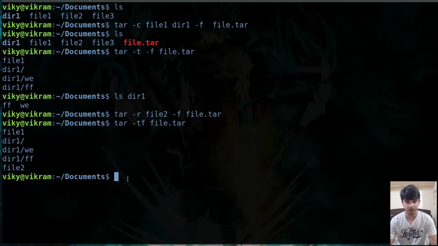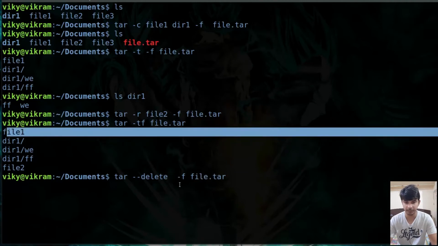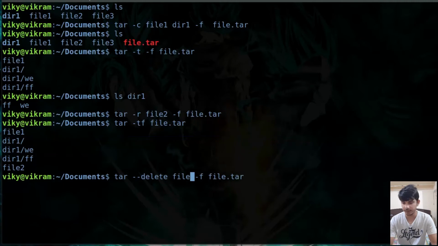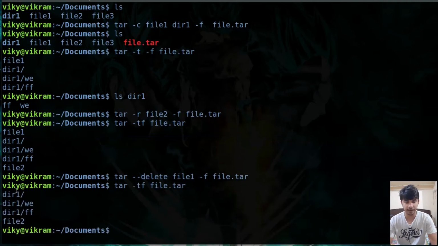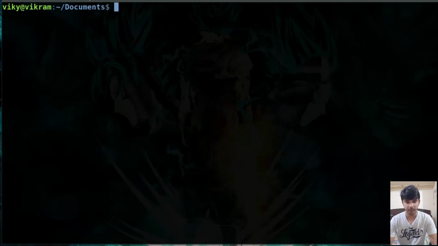In case you want to delete a particular file from the tar, then you can use the option --delete. So I'll write delete and then the name of the file that is present inside the tar file which you want to delete. For example, if I want to remove file1, then I will define file1 here. And I will again do the -t. You will see file1 has been removed from our tar file. Now let me clear it.